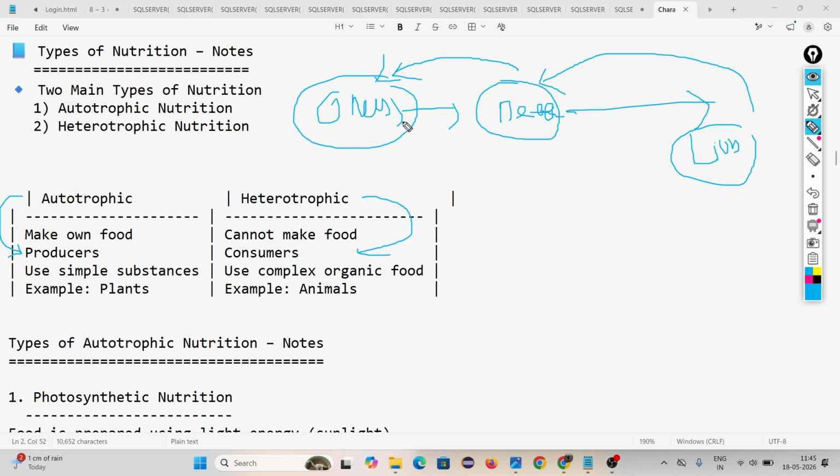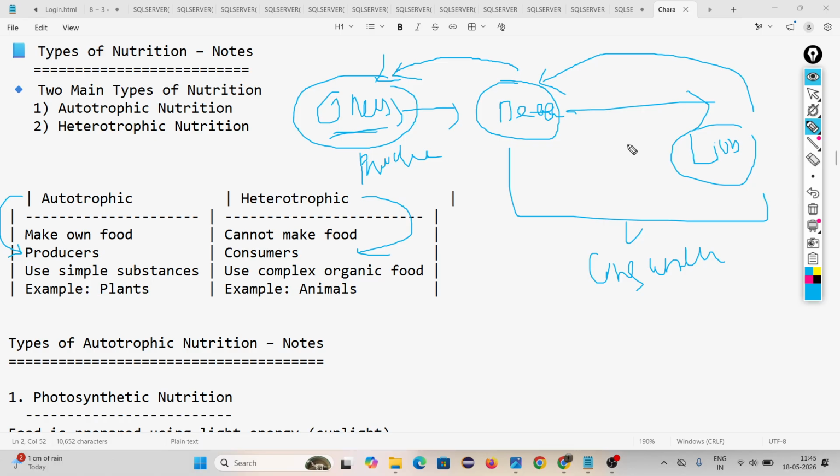Ultimately, tell me who is the producer? Grass, right? Because grass is making its own food. This grass is called a producer, and the deer and lion are called consumers. Producer means one who produces food by performing some reaction. Consumer is one who directly or indirectly eats the producer.